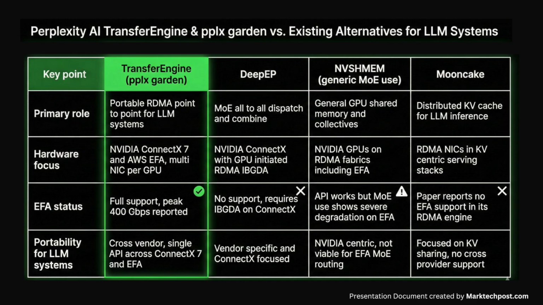EFA status, the main differentiator. TransferEngine is the only one with full support for AWS EFA, reaching peak speeds of 400 gigabits per second. DeepEP and Mooncake have no support for EFA, and NVSHMem suffers severe degradation when used on it. Portability. Because of the hardware support mentioned above, TransferEngine is listed as cross-vendor portable with a single API. The others are described as vendor-specific, NVIDIA-centric, or lacking cross-provider support.